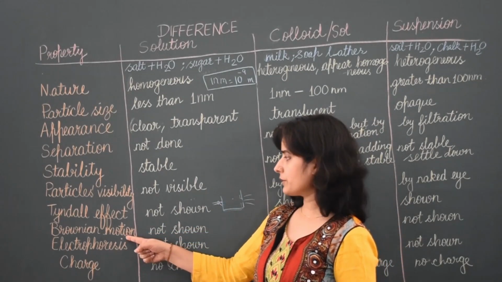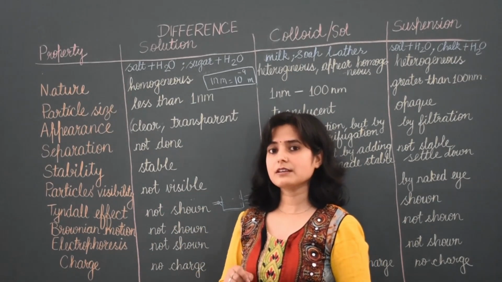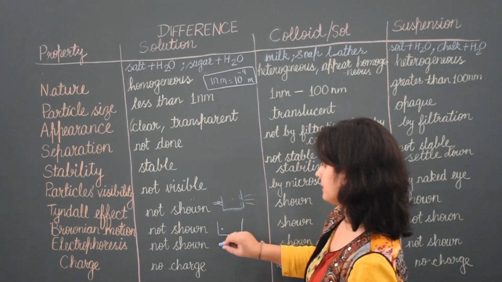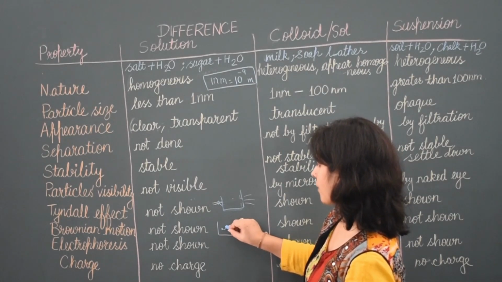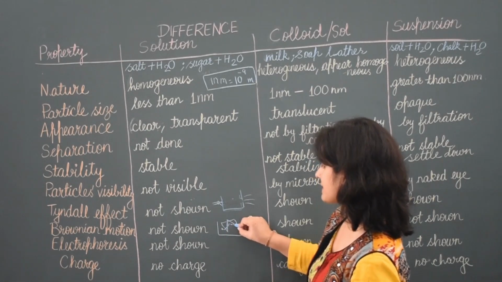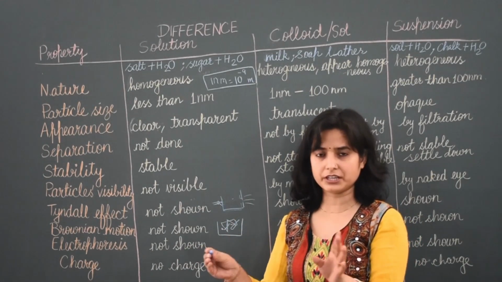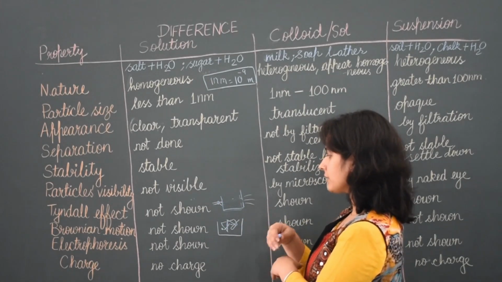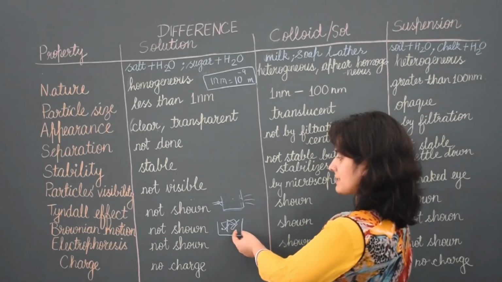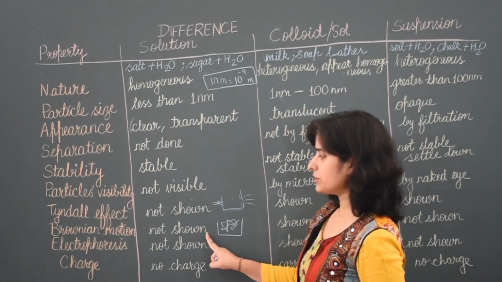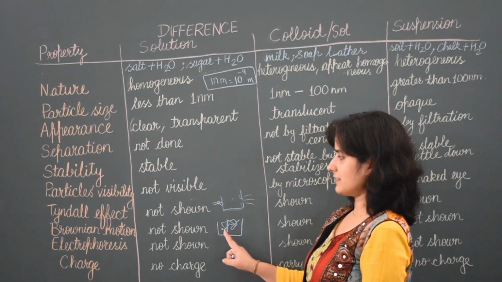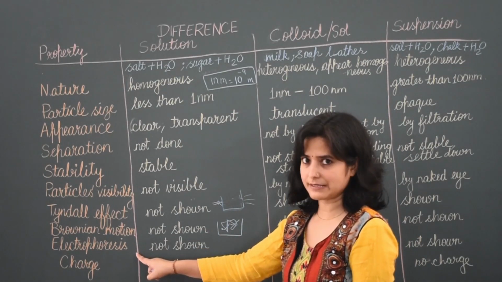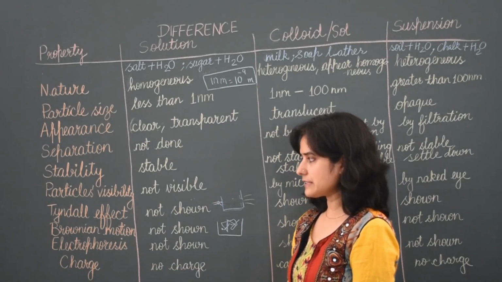Next is Brownian motion. Brownian motion is zigzag movement of particles. It means when particles strike each other or the walls of the container, they change their direction and go in any direction. There is no specified direction that they have to go straight. They can go in any direction, and this is called zigzag motion. So in solution, due to the small size of particles, Brownian motion is also not shown. Electrophoresis. What is electrophoresis?